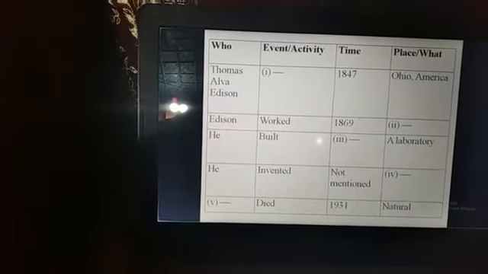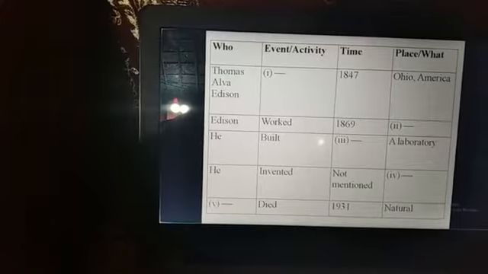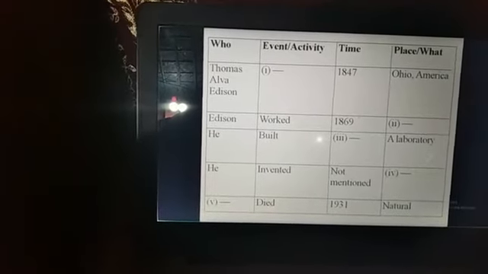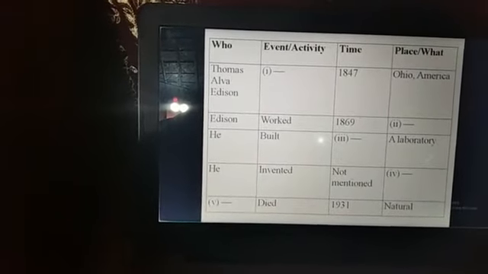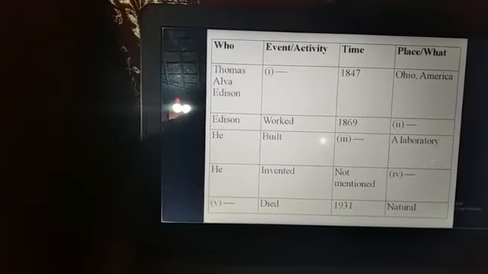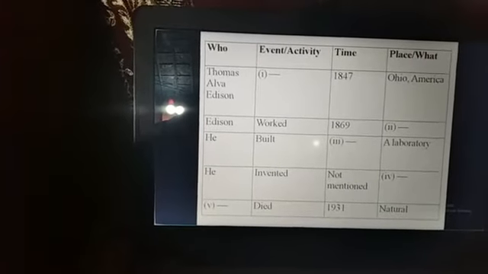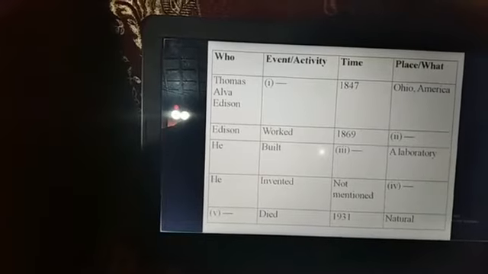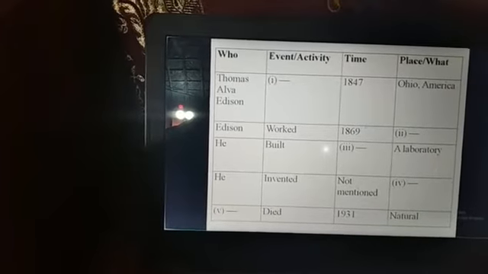In 1847, Thomas Alva Edison did something, where the questioner also provides the place, that means Ohio, America. That means in Ohio, America, in 1847, what happened to Thomas Alva Edison at that time?